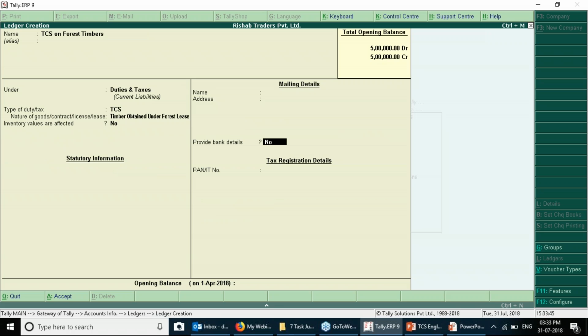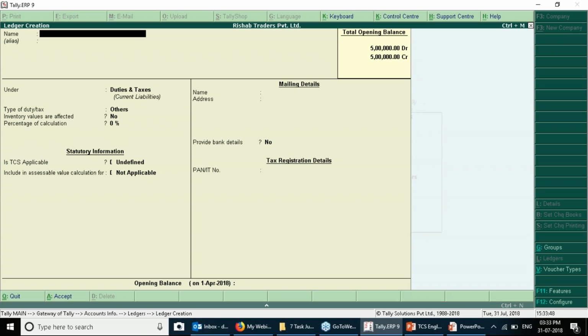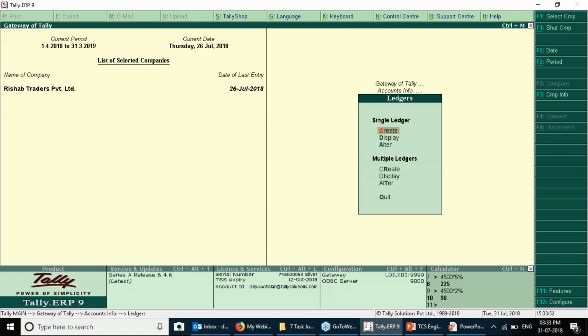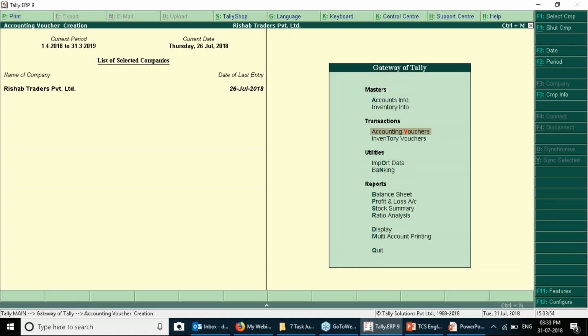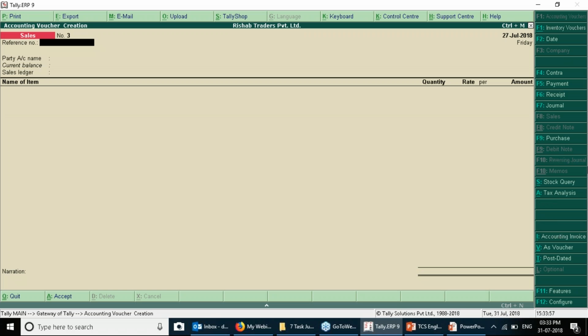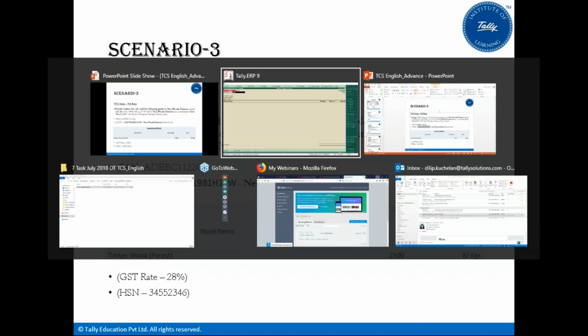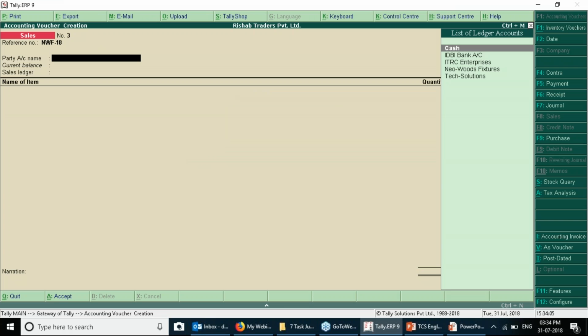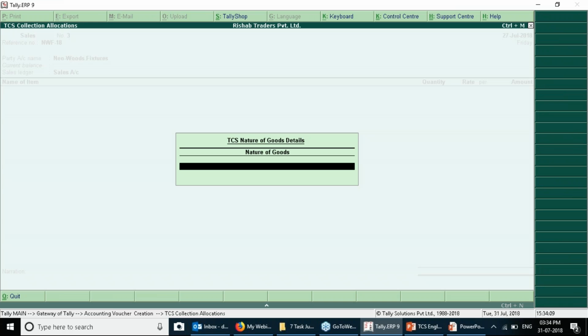So the standard rate is 2.5%, but there shall be no tax to be paid since the person is having the certificate. Accounting voucher, change the date to 27. The reference number is NWF 18. Neo Wood Fixtures, sales.